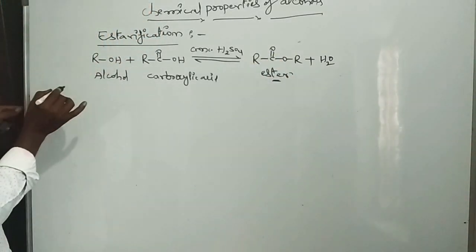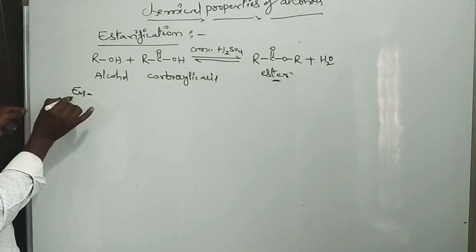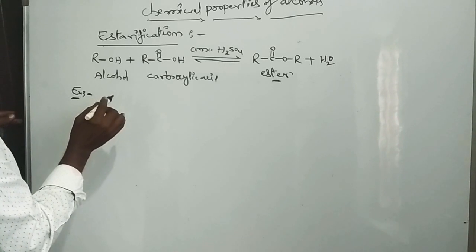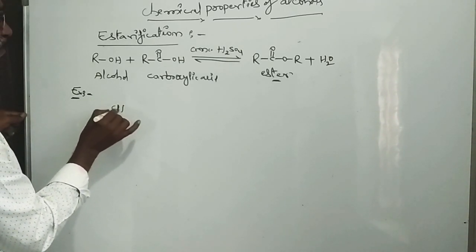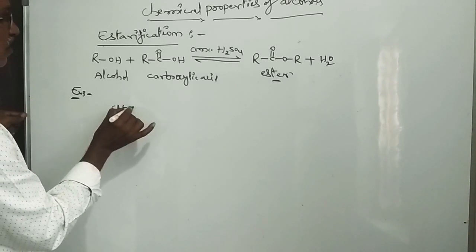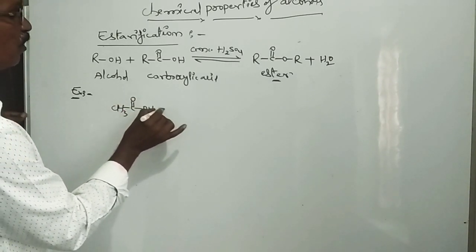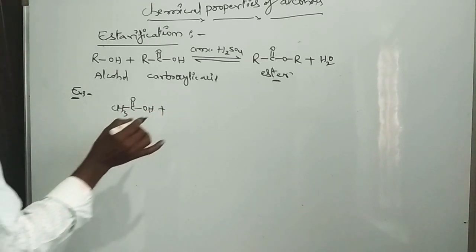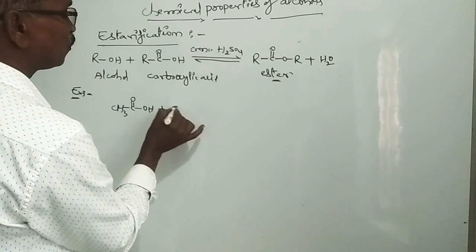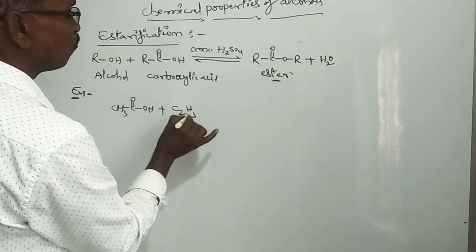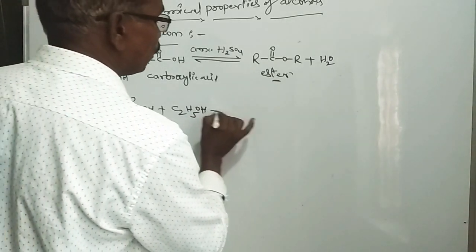Take an example of an esterification reaction. Acetic acid, CH3-C double bond O-OH, reacts with ethyl alcohol, C2H5OH.